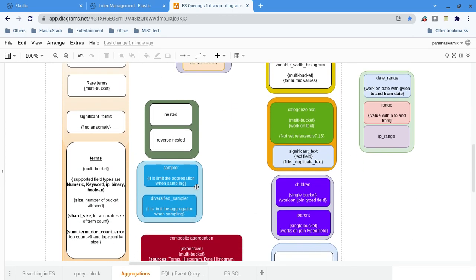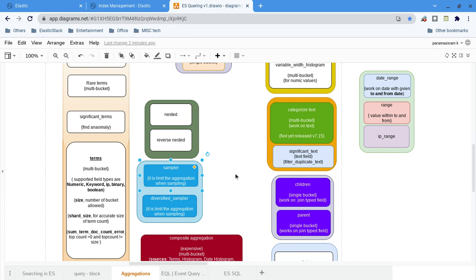The first thing, sampler. It's a really interesting one. So what is the sampler aggregation? It says how many records or documents have to be fetched from a shard. It will fetch from each shard, so it is the best one to start your analysis.